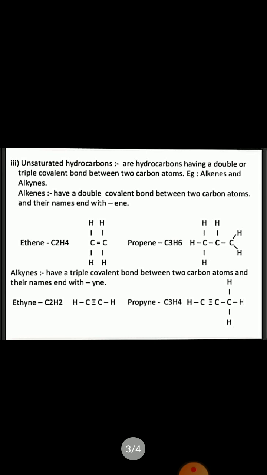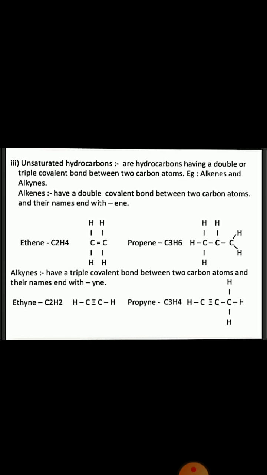Now the hydrocarbons that form double or triple covalent bonds are called unsaturated hydrocarbons, like the alkenes, C2H4. Here carbon again has 4 electrons and it shares 2 electrons with the other carbon, so a double bond comes here. Similarly in C3H6. So these are the unsaturated hydrocarbons.